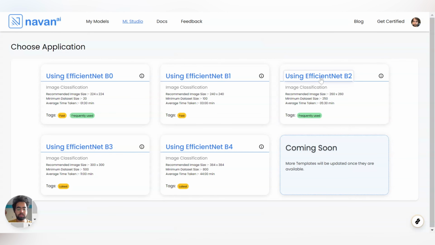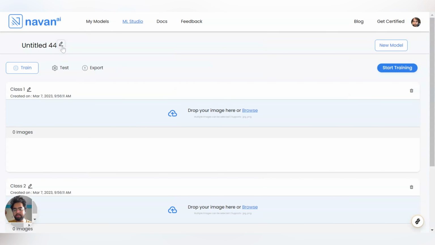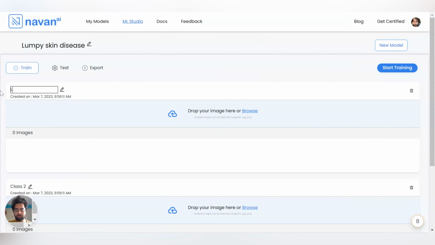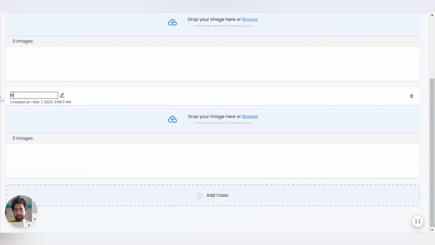So for this, I'm going to use VisionNet B2 here. Let me rename it as skin disease. And the first class I will keep as lumpy skin. And the second one I will do as normal skin.